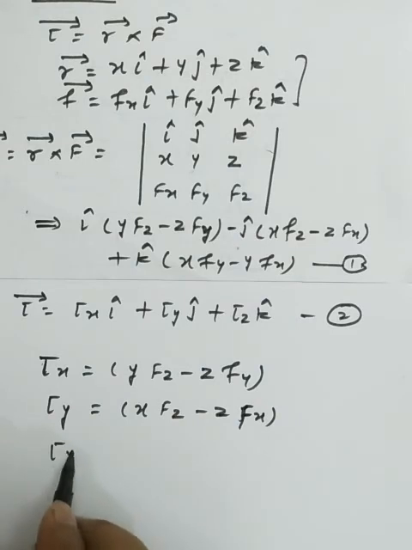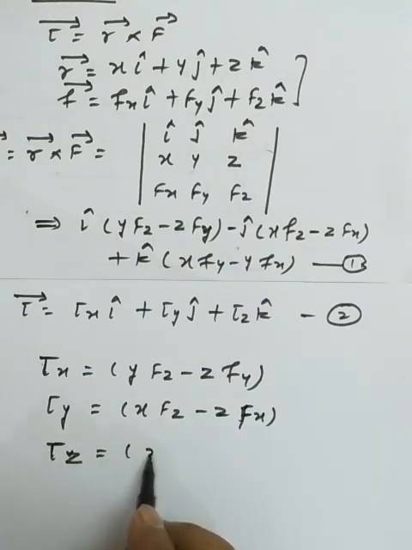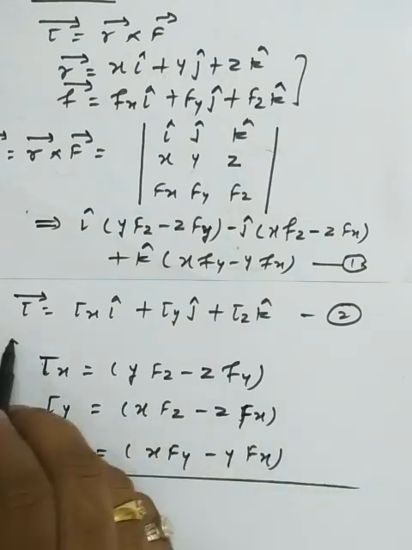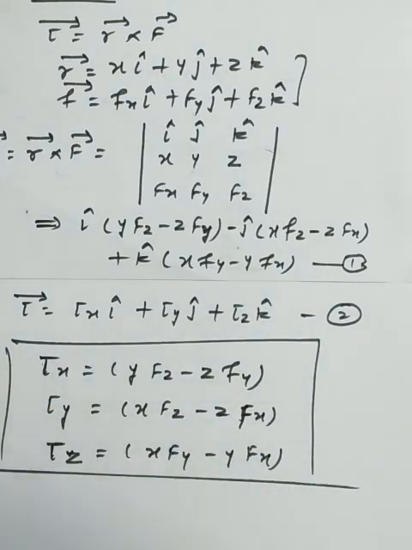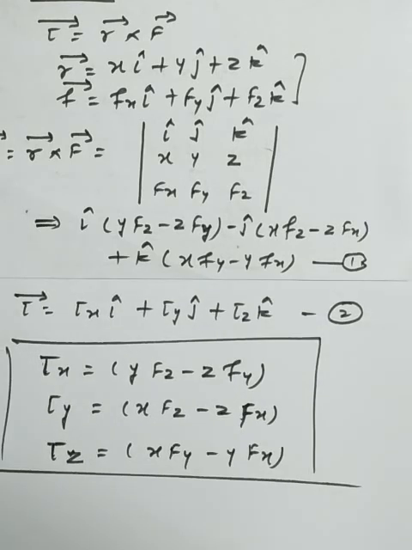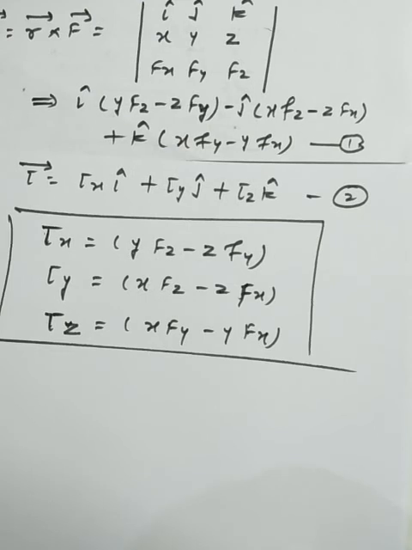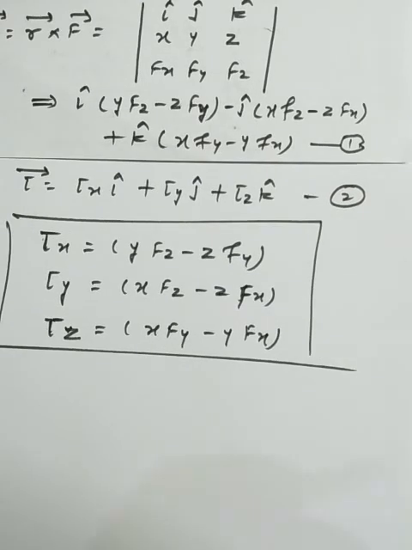Now as I ask for the torque about the z direction, the particle should lie in the xy plane: x Fy minus y Fx. This is the simplest meaning of the components of the torque. We should understand the meaning in statics of how we get the product of two vectors along the third direction. This is the simplest meaning.